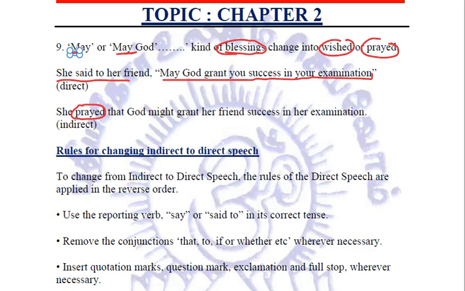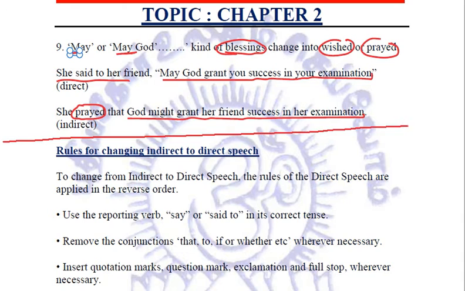She prayed or she wished that God might grant her friend success in her examination. Right? So this is all about how we are going to change the exclamatory sentences and the sentences with may, may God or wishes. And these are all the rules related to conversion of direct speech into indirect speech.